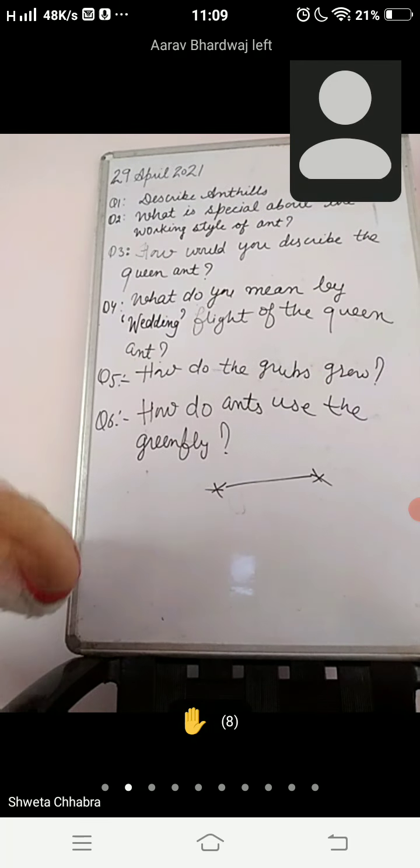Question number 4, I have written, what do you mean by the wedding flight of the queen ant? So what do you mean by wedding flight? When does it take place? How does it take place? What is it basically? For that you can find this answer by reading page number 4.